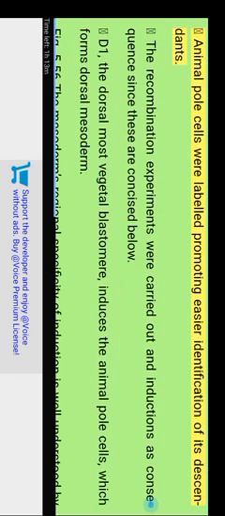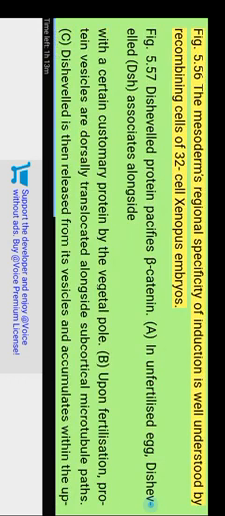The regional specificity of mesoderm induction could be demonstrated by recombining cells of 32-cell Xenopus embryos. Animal pole cells were labeled for easier identification of their descendants. The recombination experiments were carried out, and the inductions are summarized below. D1, the dorsalmost vegetal blastomere, induces the animal pole cells to form dorsal mesoderm. Figure 5.56, the mesoderm's regional specificity of induction is demonstrated by recombining cells of 32-cell Xenopus embryos.